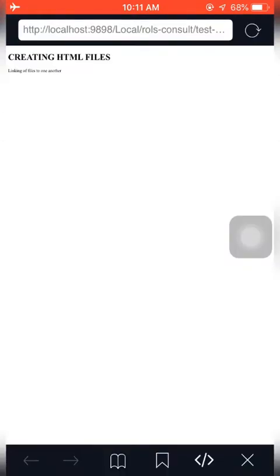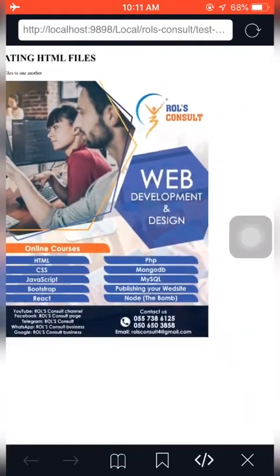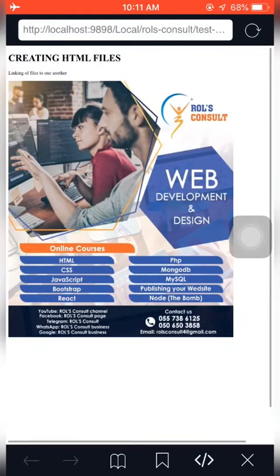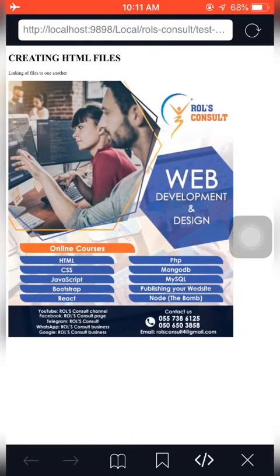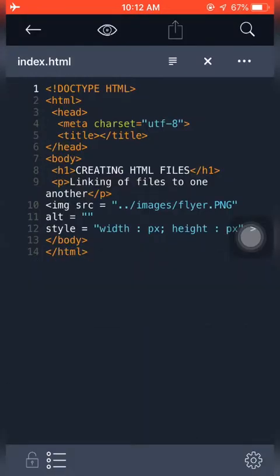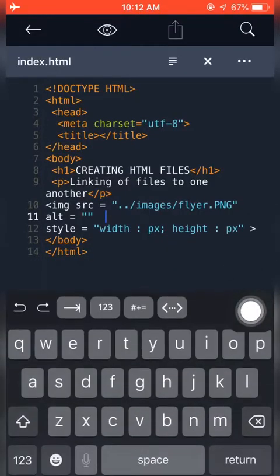Bang, let's see what happens. Yes, it works. So you can see our flyer over here. We have creating HTML files, linking files to files. Then we have our flyer over here. You see how the thing is working? You see how it is working? Please, and please again, you take note of this. It is important.